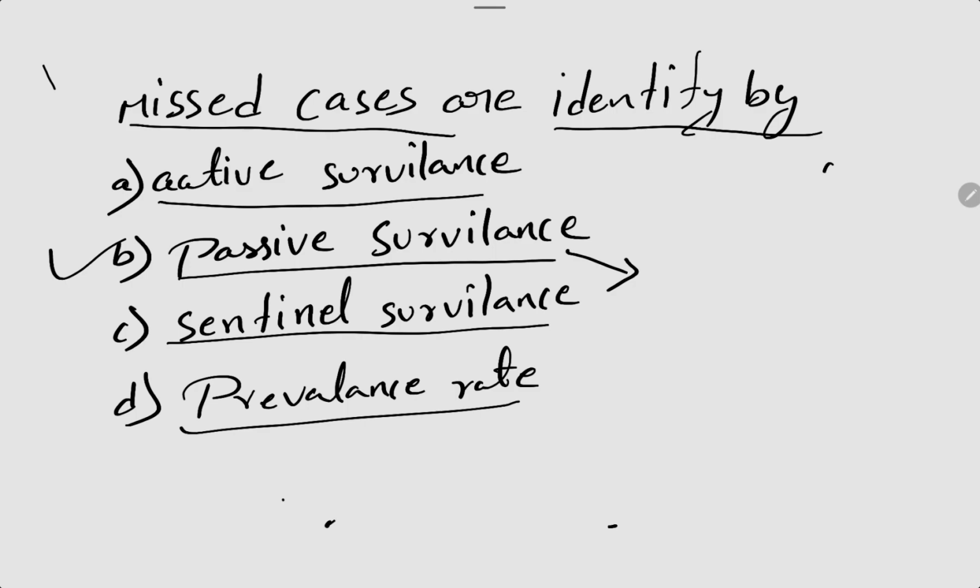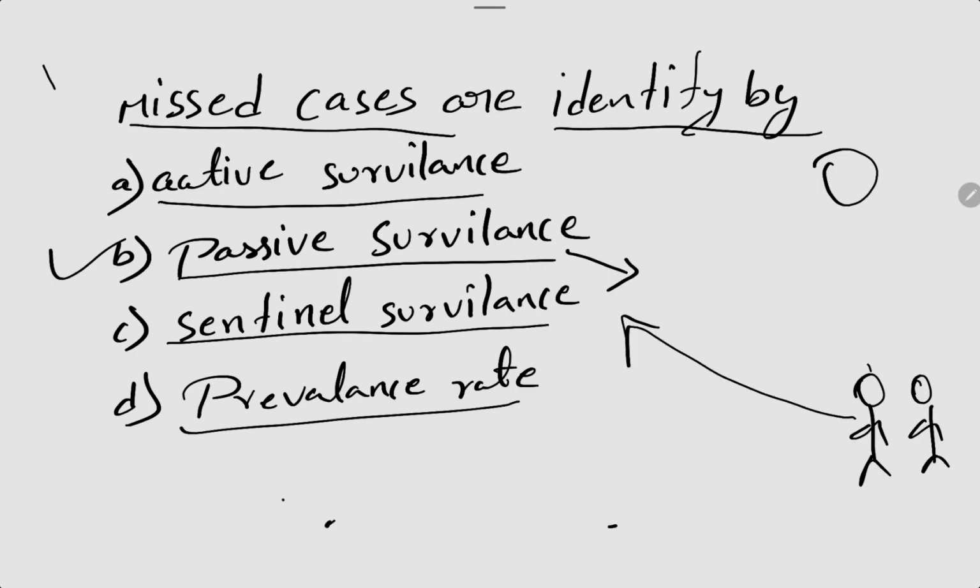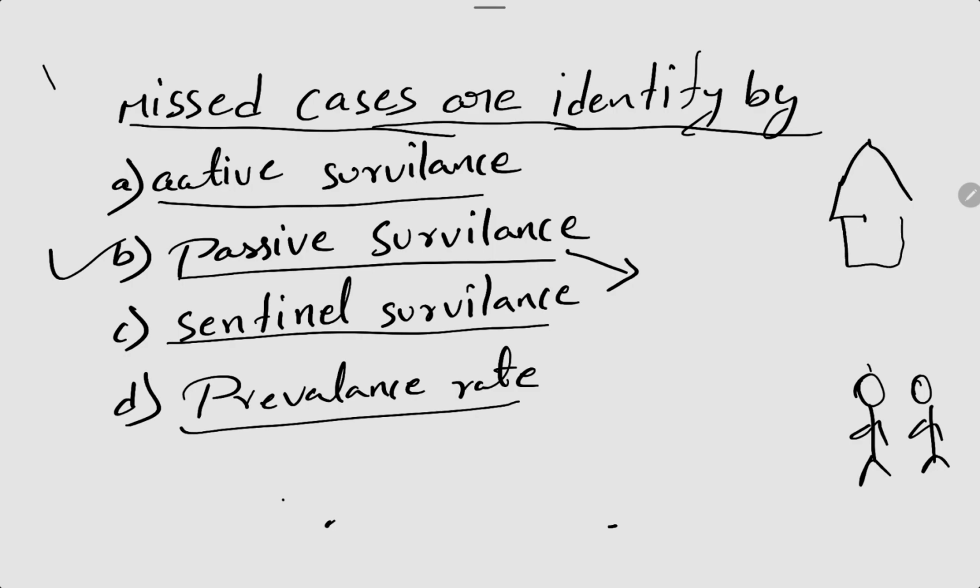the other institution. For example, these are the people. Okay, so these people are having the illness, but they cannot come directly to the surveillance reporter. But what happens here is this institution will give the information regarding these people.